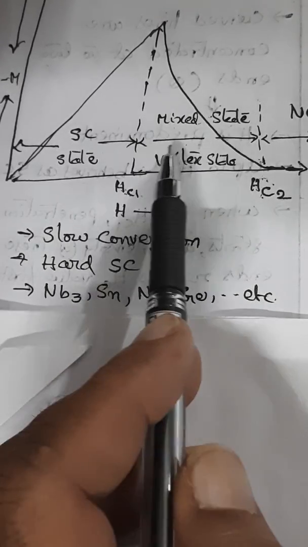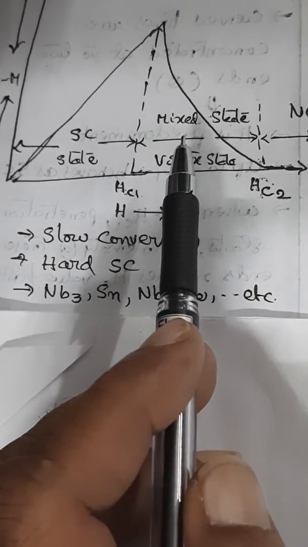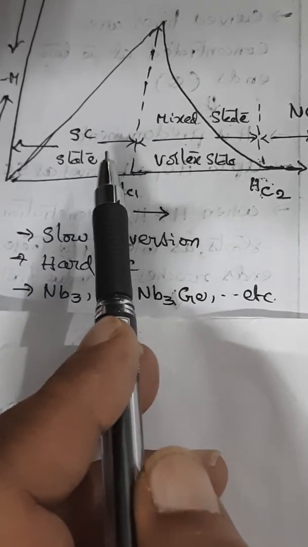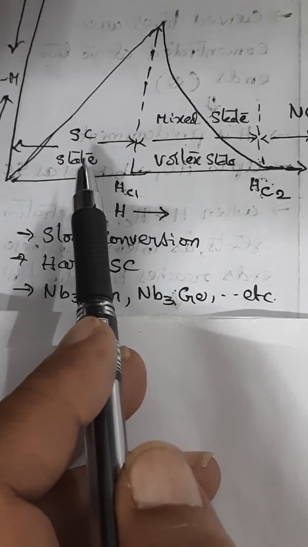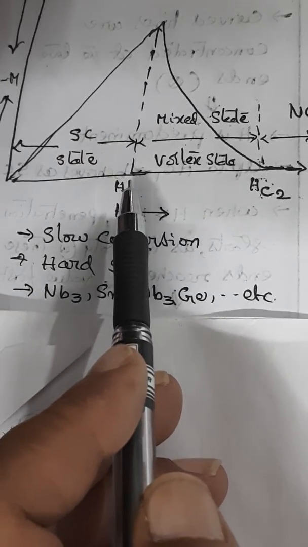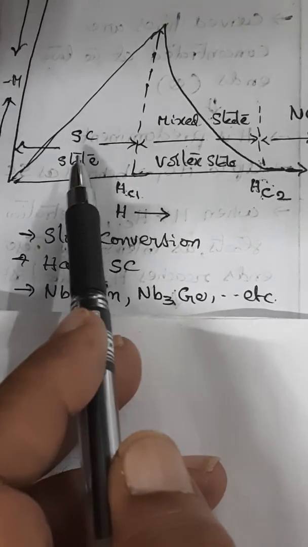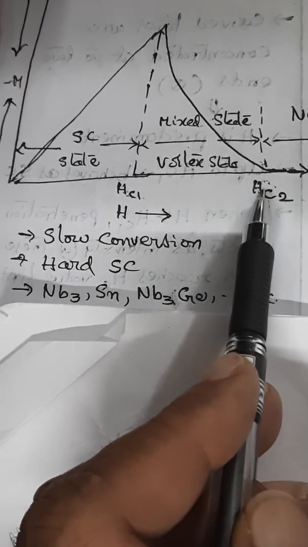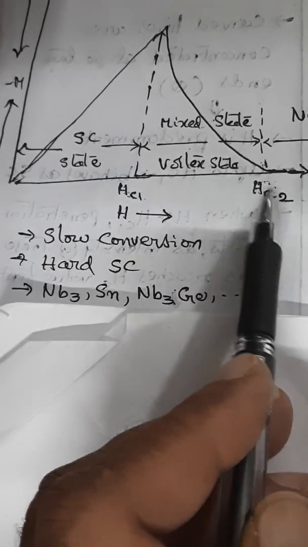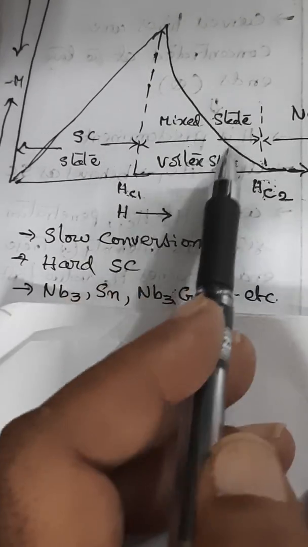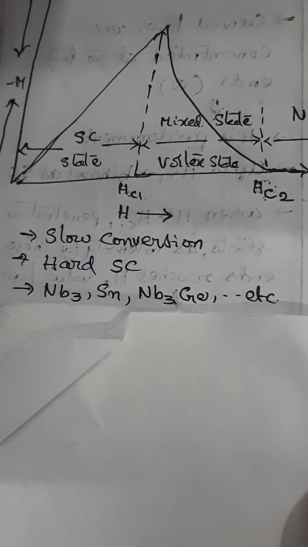So it has two states. If you observe type 1, it is only a single state. But here, as I told you, it has got two states. It is in the superconducting state up to critical value 1, and loses the superconducting state after critical value 2. But between these two critical values, Hc1 and Hc2, it shows a mixed state. This is what you need to know about type 2 superconductors.